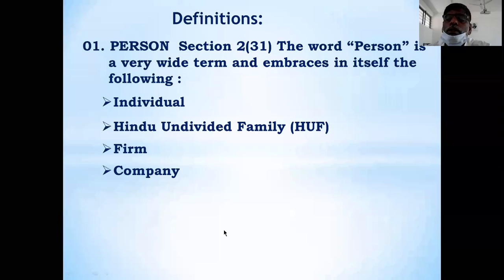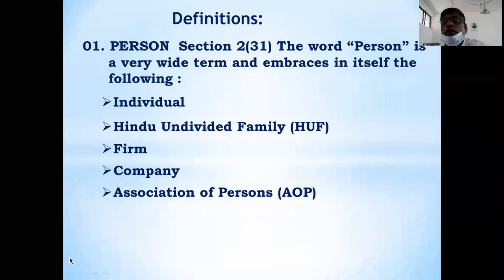And fourth is joint stock company. Joint stock company means it may be a private limited company or public limited company. It is a person as per Income Tax Act if that joint stock company is having the taxable income.